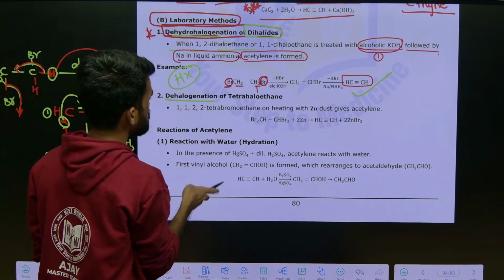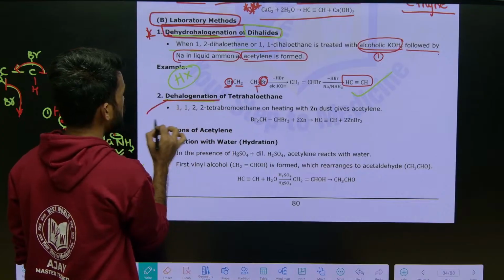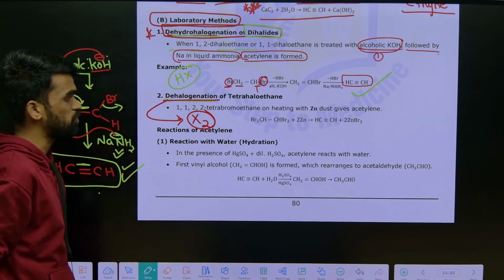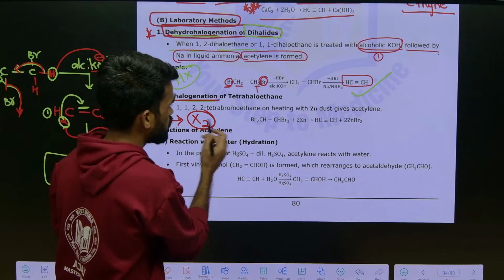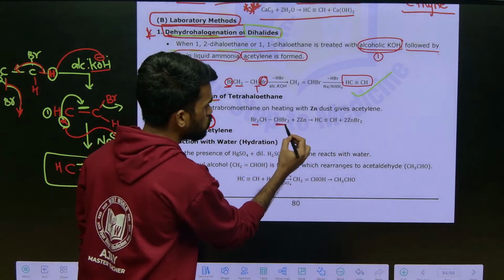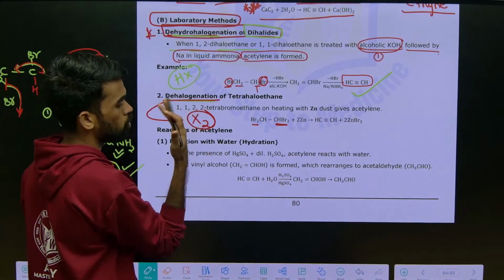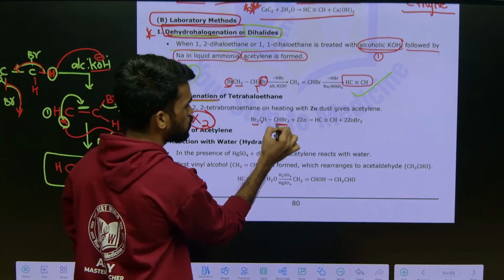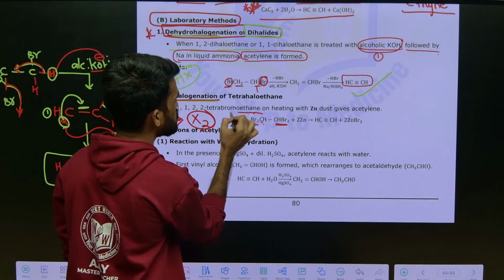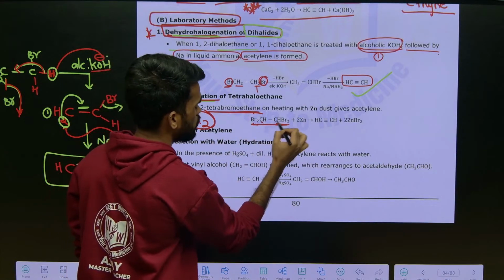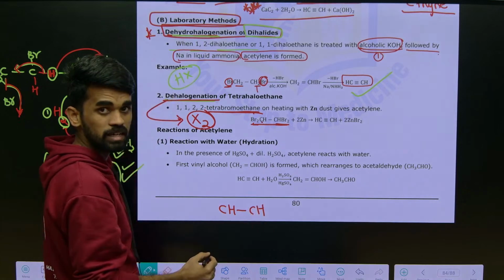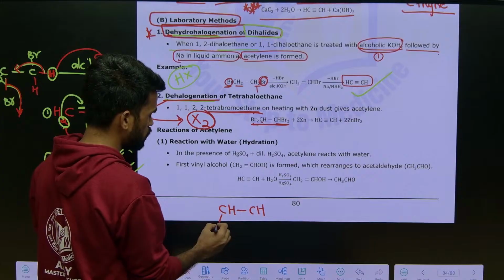But in this case only halogens. Whatever halogens are there, those will be removed. So here 1,1,2,2 tetrahalo, it means 4 halogens should be there. For example 1,1,2,2 tetrabromoethane is taken. What is that? Tetrabromoethane. It means CH. This is ethane. So to this you take bromines here.